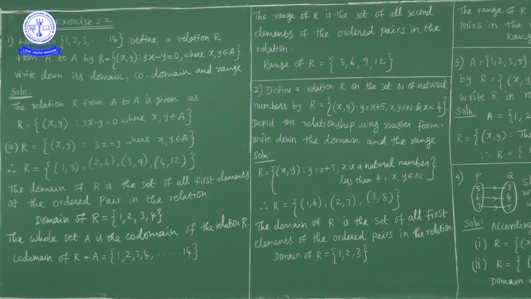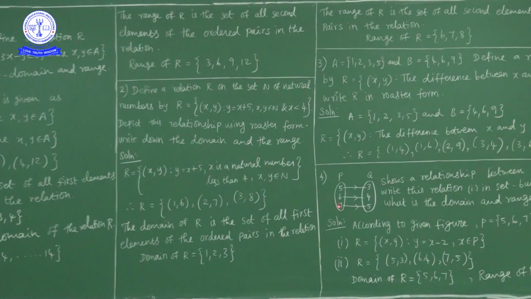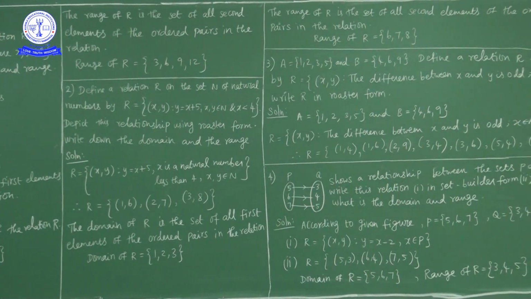Next. Here in the fourth question, two sets are given, P and Q, and there is a relationship between elements of set P and elements of set Q. What is given here? Set P contains the elements 5, 6, 7, and set Q contains the elements 3, 4, 5. 5 is mapped to 3, 6 is mapped to 4, and 7 is mapped to 5.